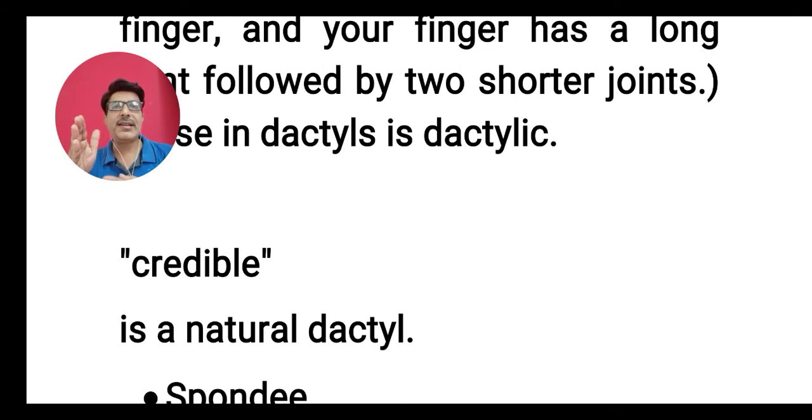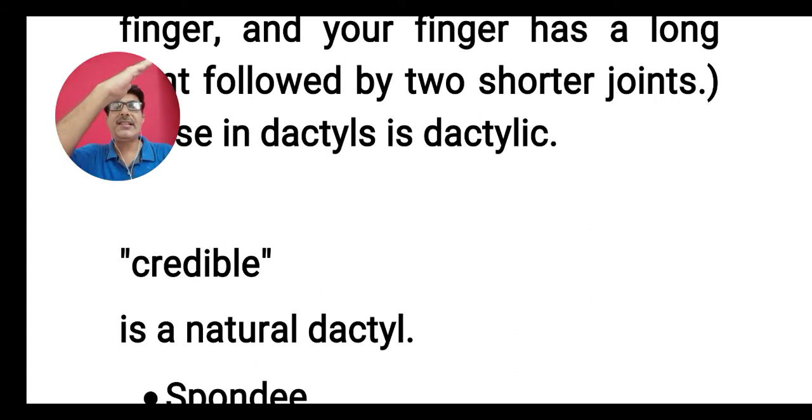The first, cred, is stressed when you are speaking this word. Cred is stressed, i and ble are unstressed. So how do you speak it? Credible. So it's a falling rhythm. From up you go down. Anapest has a rising rhythm.